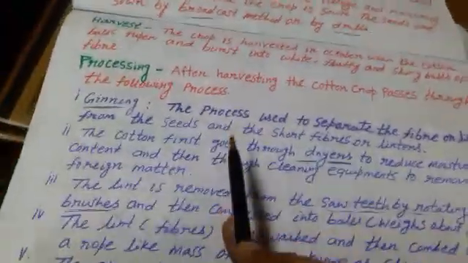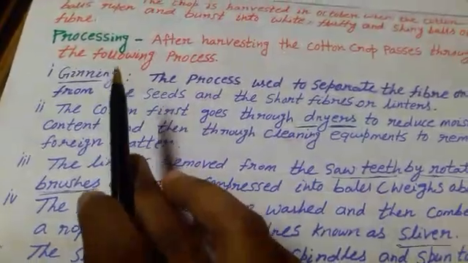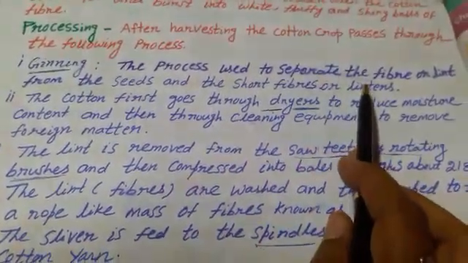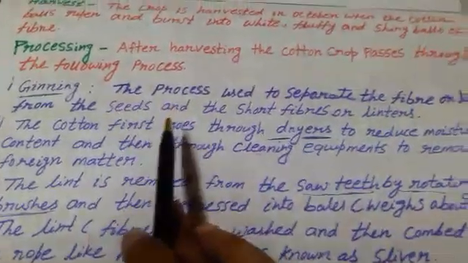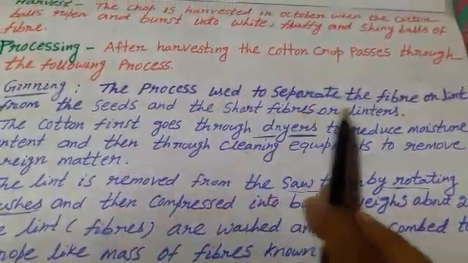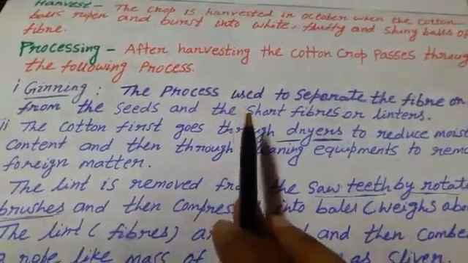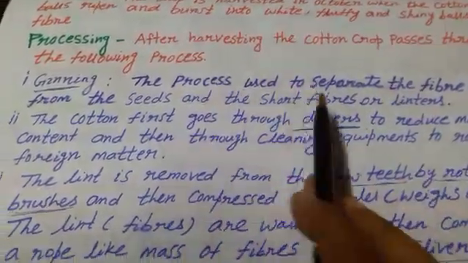Processing. After harvesting, the cotton crop passes through the following processes. What are the different processes? First one, ginning. The process used to separate the fiber or lint from the seeds and the short fiber or linters. Separation of lint from linters, or separation of seeds from the fiber, is known as ginning.